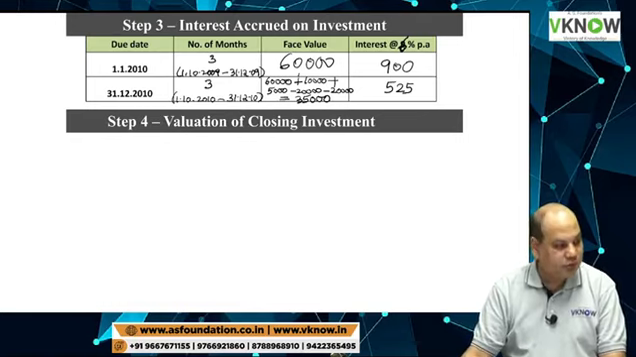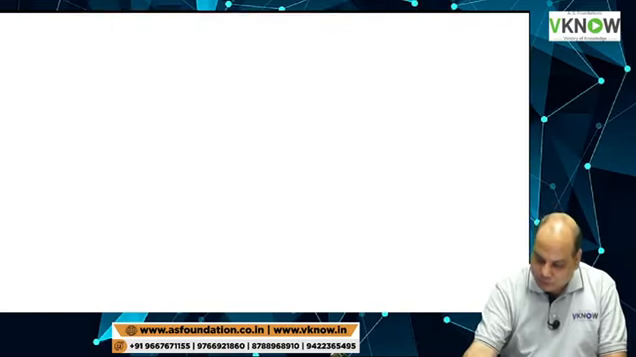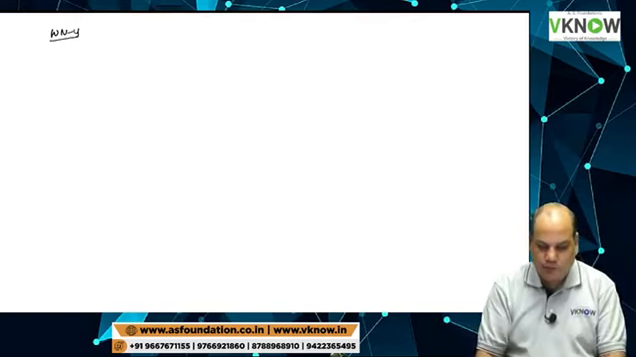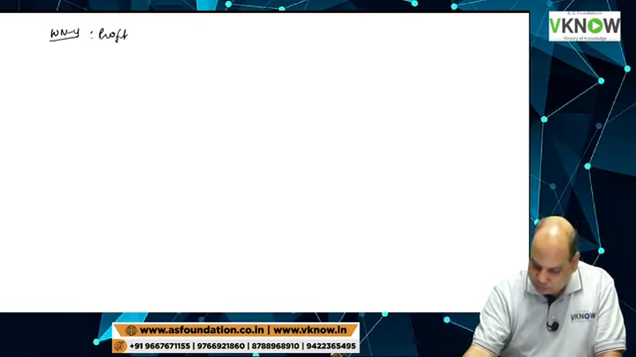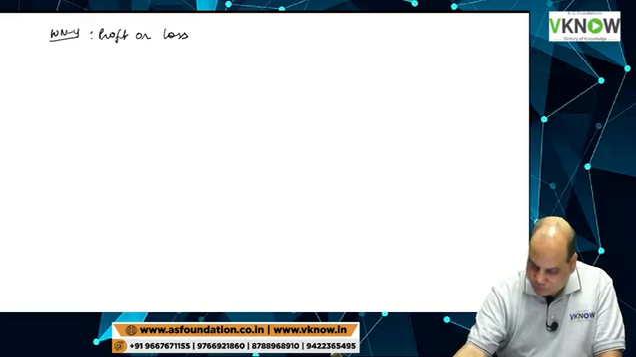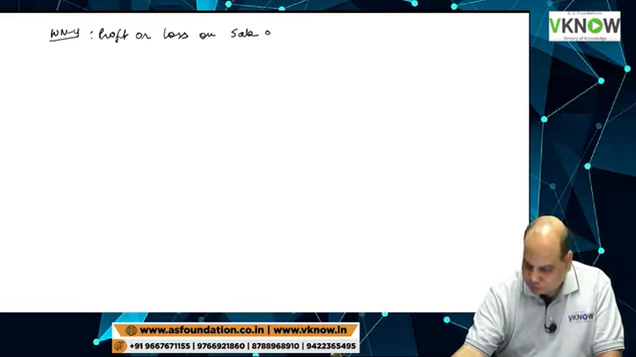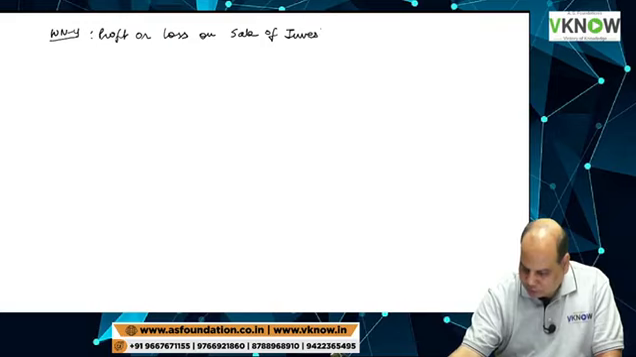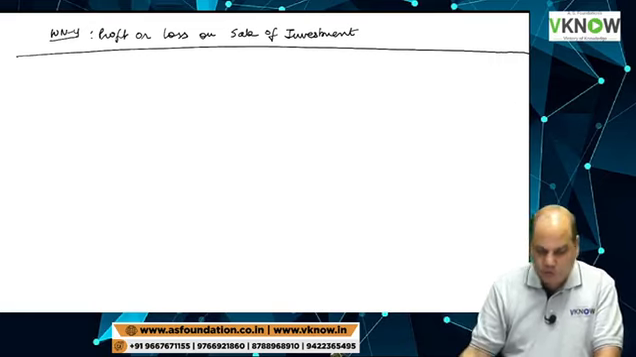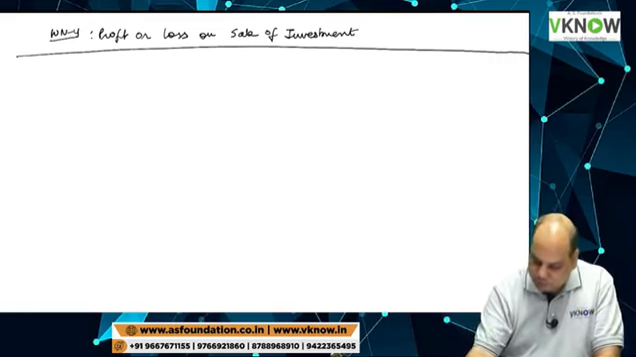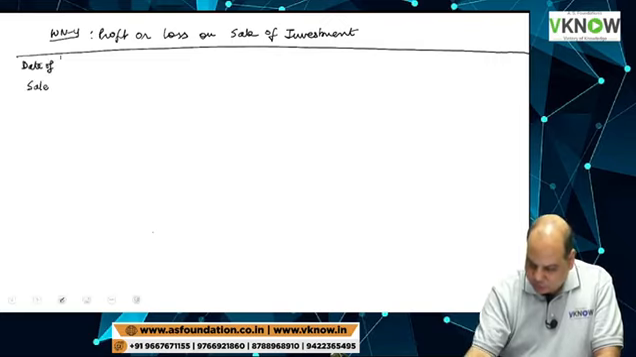Up to this you have done? Yes. Now write down working note number 4, that is profit or loss on sale of investment. First column, write date of sale. Next column, write sale value.